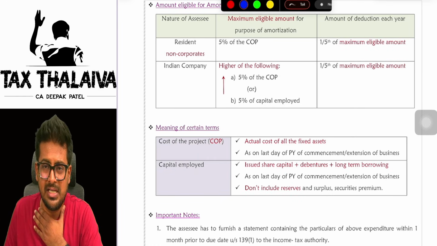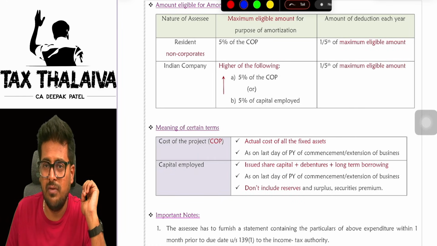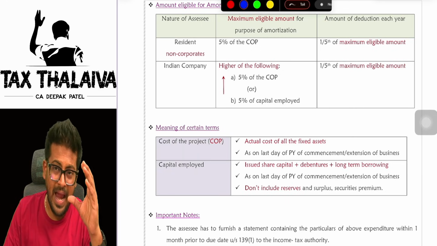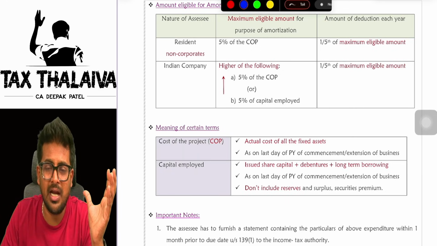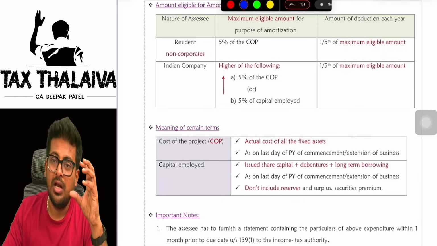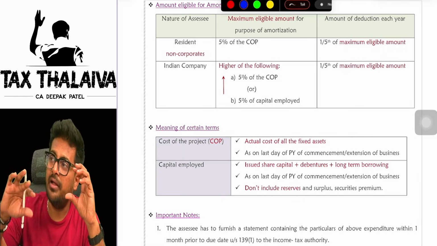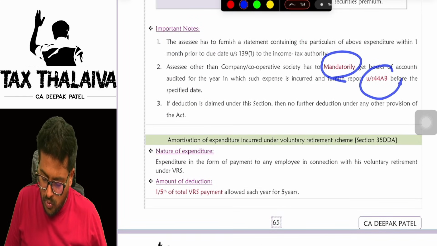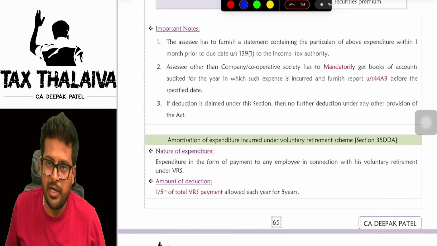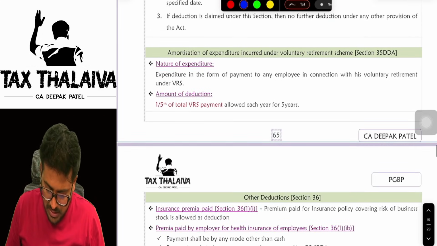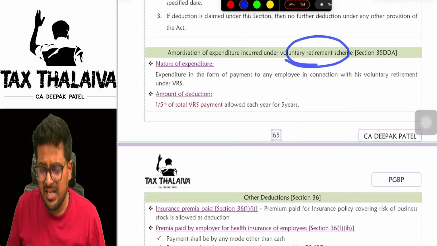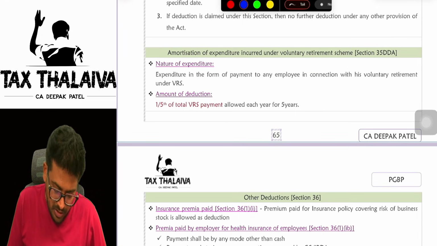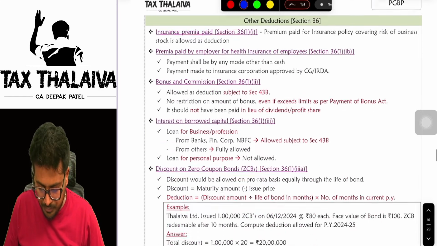So if I am a non-corporate assessee, means I am an individual or HUF and all, I am starting a new business. In that case, my eligible deduction will be 5% of cost of project, on that 1/5. So maximum total deduction, how much I can take? 5% of cost of project. But maximum amount I will take, on that 1/5 I will calculate and do it. It is mandatory to get your books of accounts audited in order to claim this 35AD expenses. There is something called as a voluntary retirement scheme for which the employer or the company expends. On that also 1/5 will be eligible.